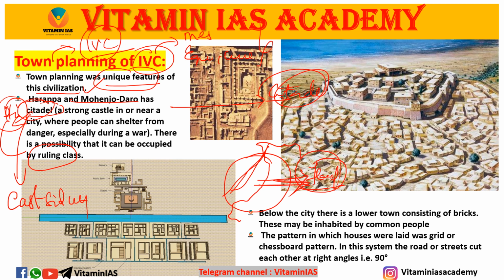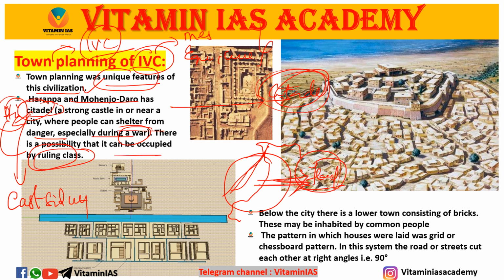That's why the citadel is located on the eastern side of the city. A strong citadel is a strong castle in or near a city where people can shelter from danger, especially during war and floods. It can be occupied by the ruling class.